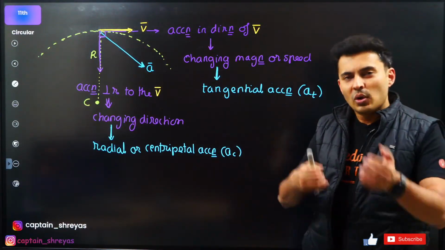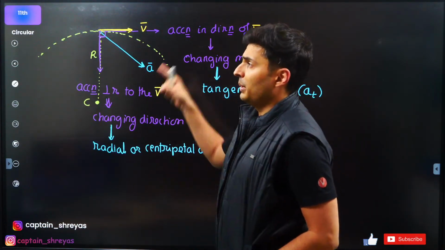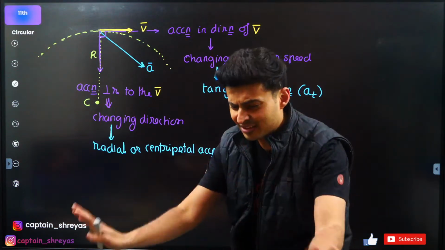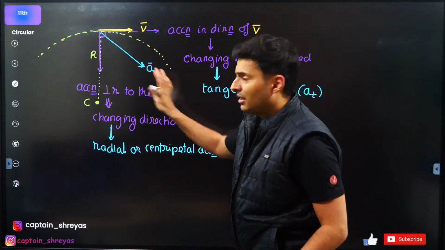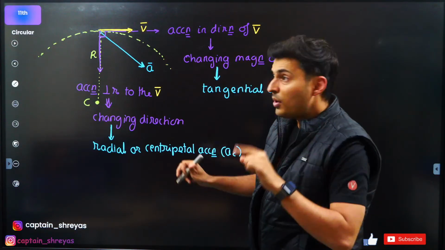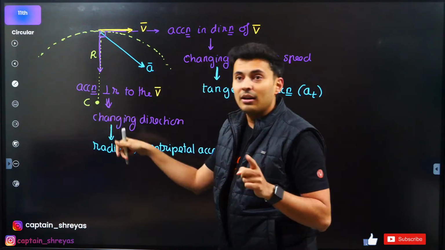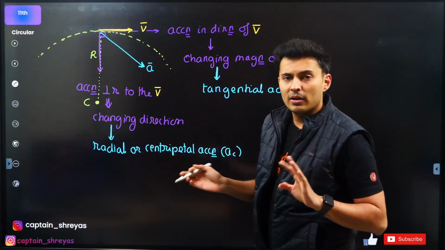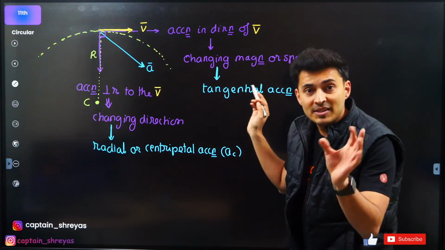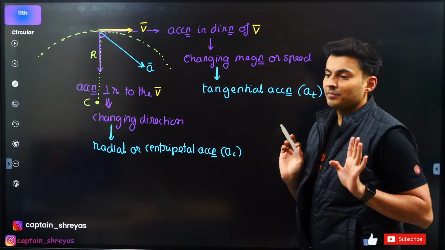Cool. So guys, all these days, all the students who started uniform circular motion, centripetal acceleration, then non-uniform circular motion, tangential acceleration. Stop all that. Not needed. Learn it like this. Basically, acceleration and velocity can make any angle. The component of acceleration in the direction of velocity is called tangential. Component of acceleration perpendicular to the direction of velocity is called radial or centripetal. Simple. Number two, the tangential component changes the speed. The centripetal component changes the direction.